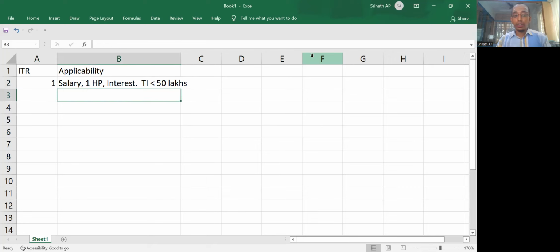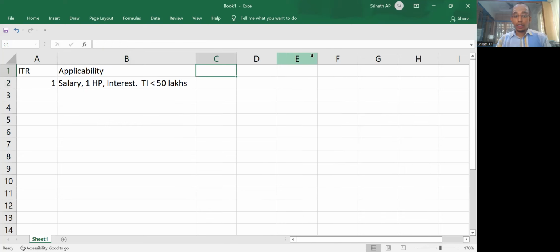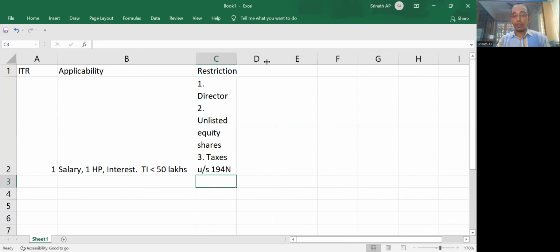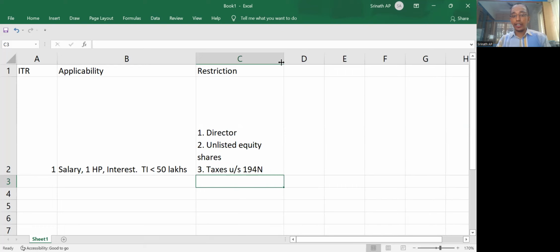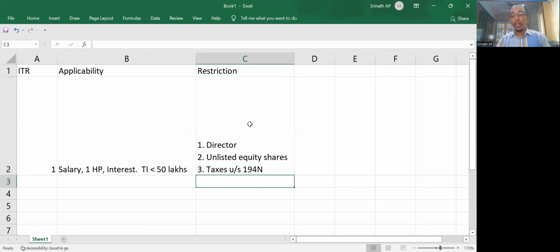Then there is a restriction. What is the restriction? That means these persons cannot file ITR 1: a director of a company, or one who has invested in unlisted equity shares. If you have invested in listed equity shares, no problem. Tax deducted under section 194M. What is 194M? 194M is for cash withdrawals. Cash withdrawals, banker would have deducted taxes. If there is a tax that has been deducted by the bank under section 194M, you cannot go to ITR 1.